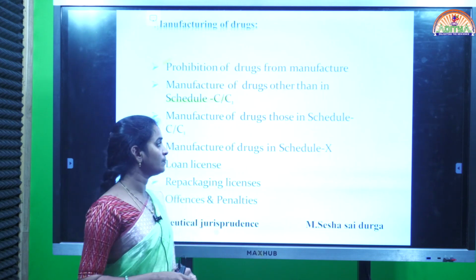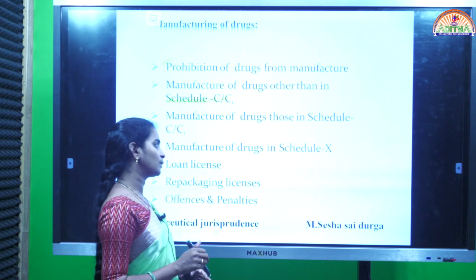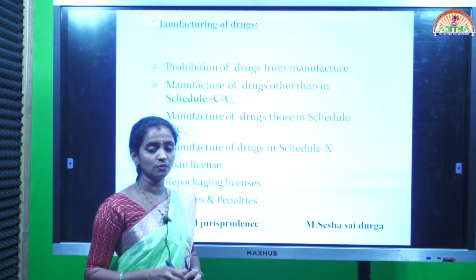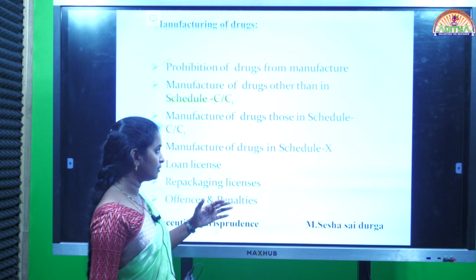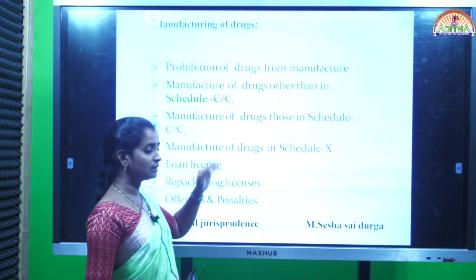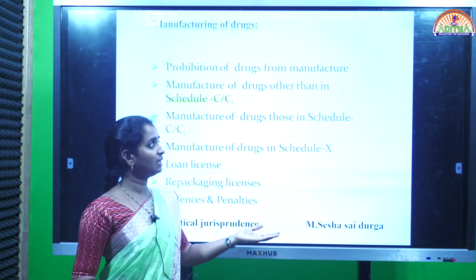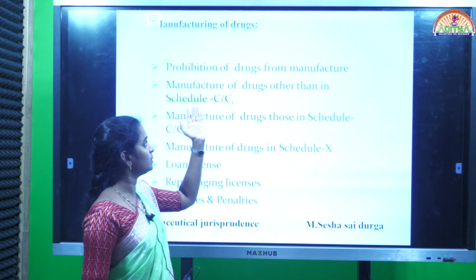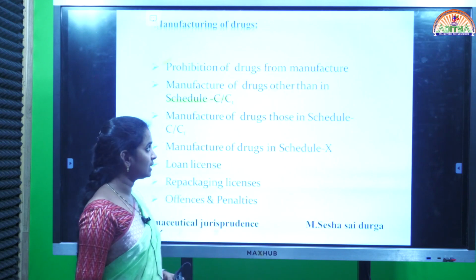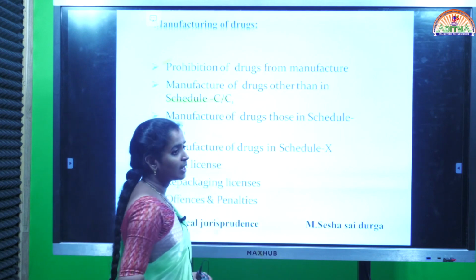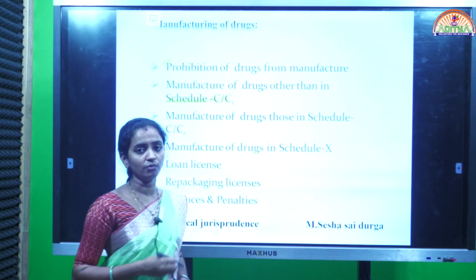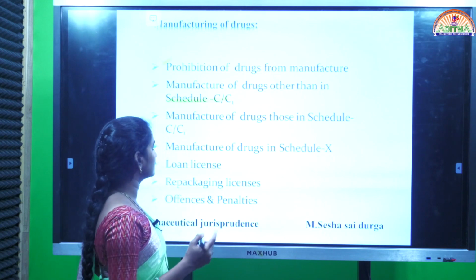In the same way, drugs which come under the narcotic and psychotropic substances are categorized under Schedule X. So apart from these two schedules, the remaining drugs are all other than Schedule C and C1. In the case of drugs other than Schedule C and C1, what type of provisions need to be followed is given under the second criteria.